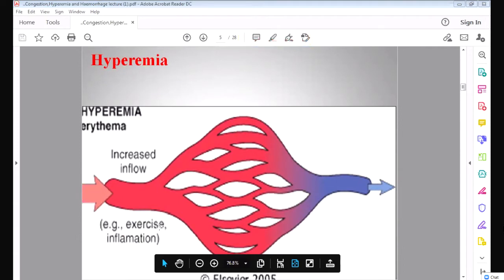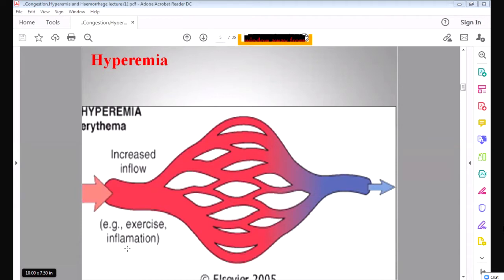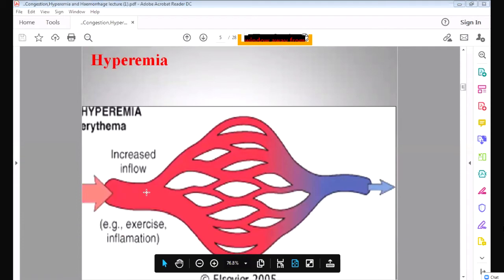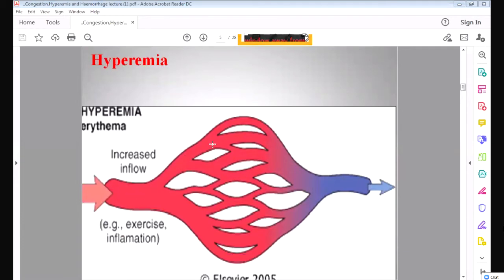Whenever we do exercise, the arterioles dilate, and the muscles and everything will get more oxygenated blood. So that is hyperemia. Also in inflammation, you have learned, the most important feature of inflammation, what will happen to the blood vessels? They dilate, right? So in inflammation also the arterioles will dilate, and oxygenated blood will go to the tissue. So you should remember hyperemia: there is arteriolar dilatation and increased arterial or oxygenated blood to the tissue. This is hyperemia.